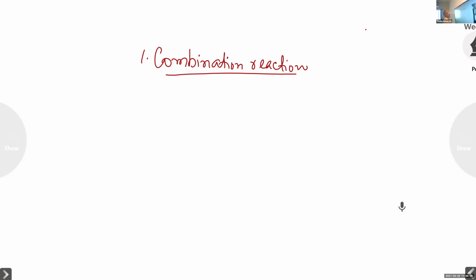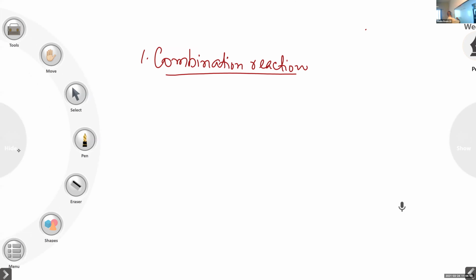But on the side of the products, there is only just one chemical compound. Only one compound is formed. So we can define combination reaction like this: it is the formation of a single product from two or more reactants.